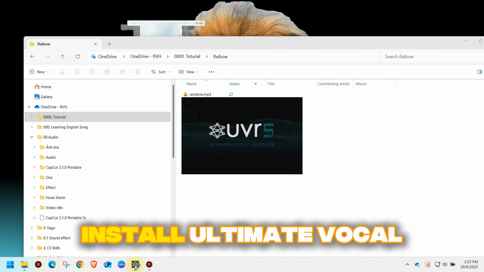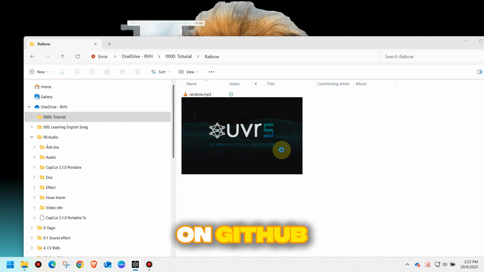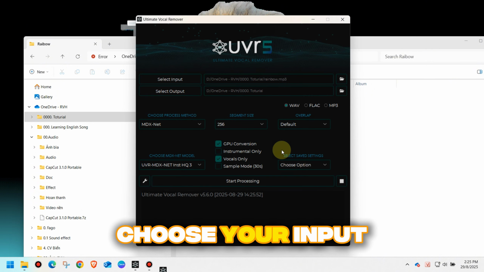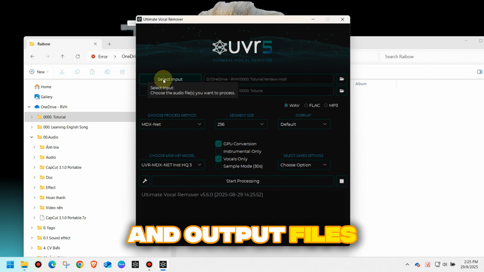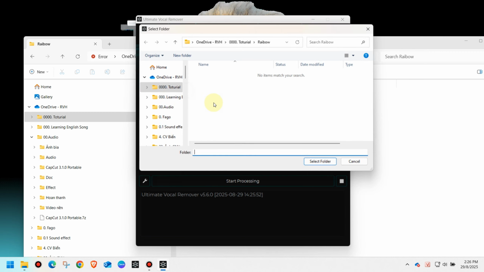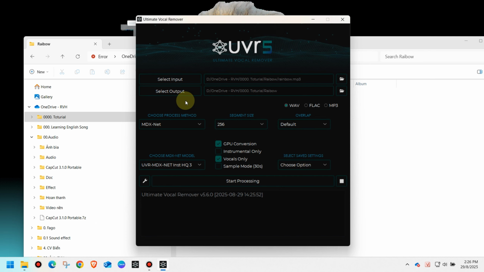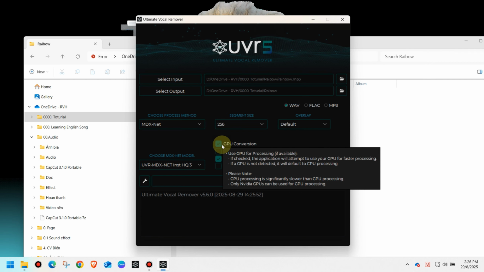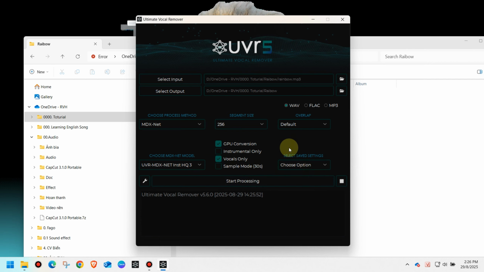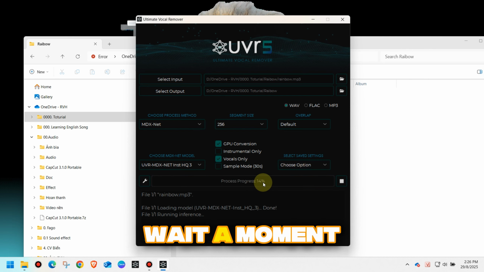First, download and install Ultimate Vocal Remover for free on GitHub. Open the software, choose your input and output files. Then follow the steps to separate the vocals from the music. Click Start and wait a moment.